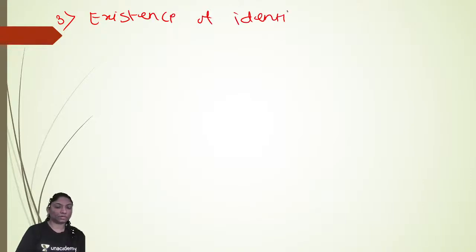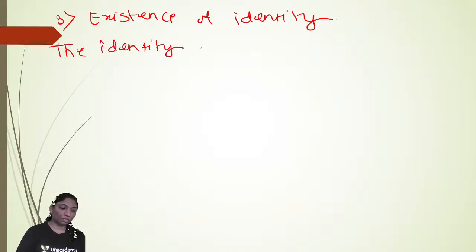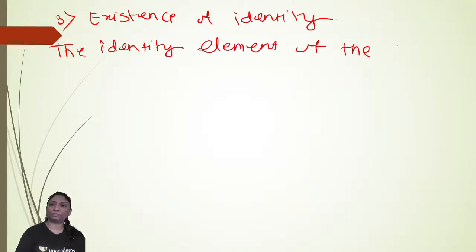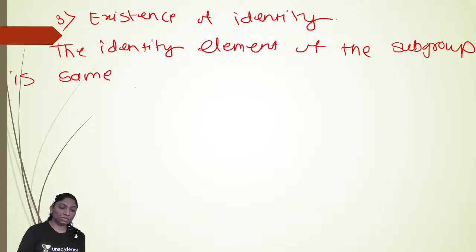Also associative in H. Now the third one is existence of identity. Right? Existence of identity. The identity element of the subgroup is the same as the identity element of the group.